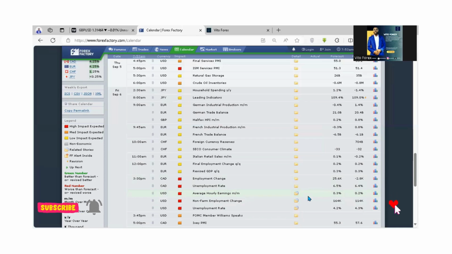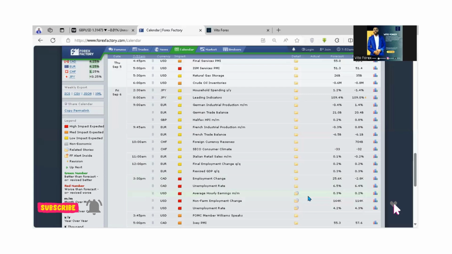So an average hourly earning of 0.3 as the forecast, and the actual coming in at 0.4, is showing an increase in the average hourly earnings. So this is something good for the economy. When it comes to non-farm employment change, with a previous of 114,000 jobs, a forecast of 164,000 jobs, what if the actual data is showing 200,000 jobs? So this is also something good for the economy.